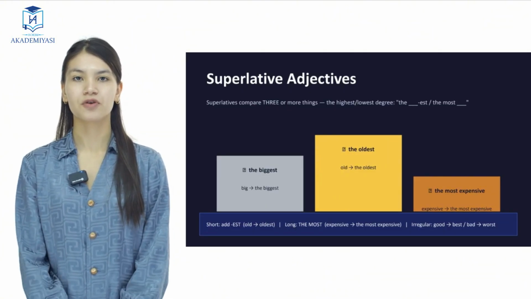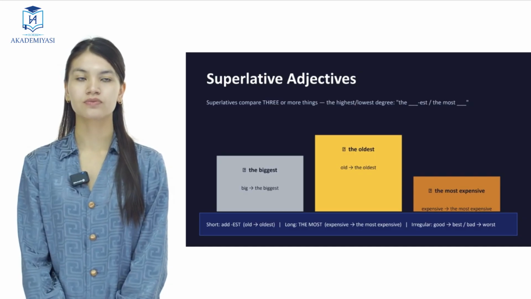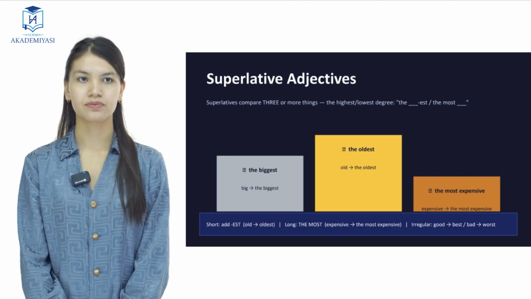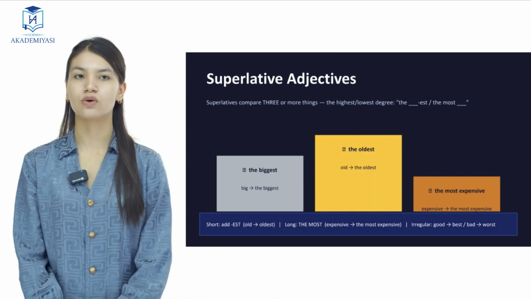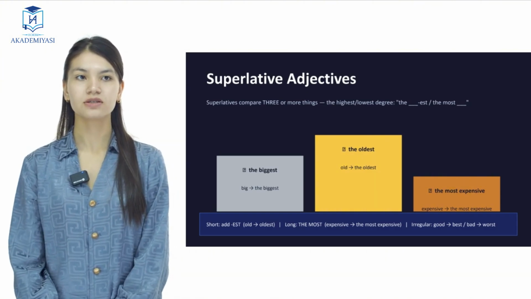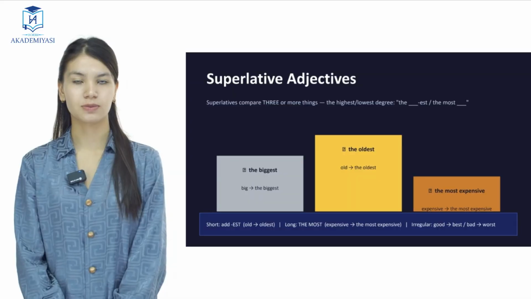Superlative adjectives. Superlatives compare three or more things, the highest to lowest degree. For example, old, the oldest, big, the biggest, expensive, the most expensive.